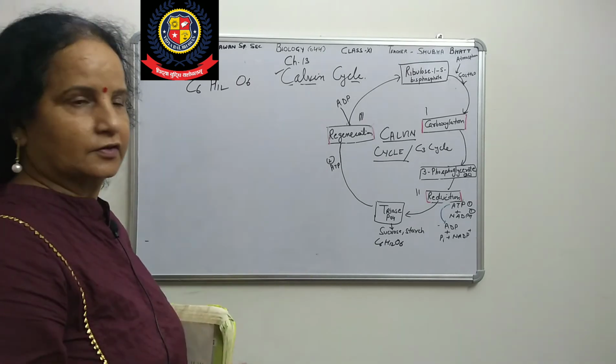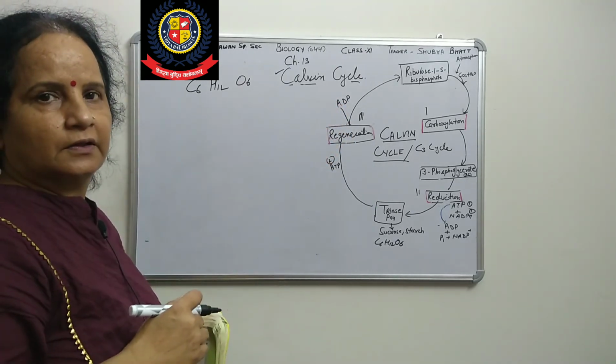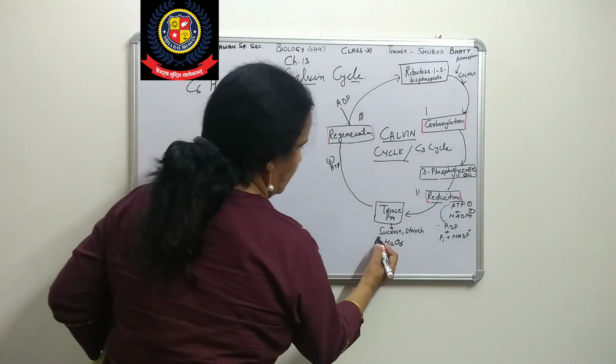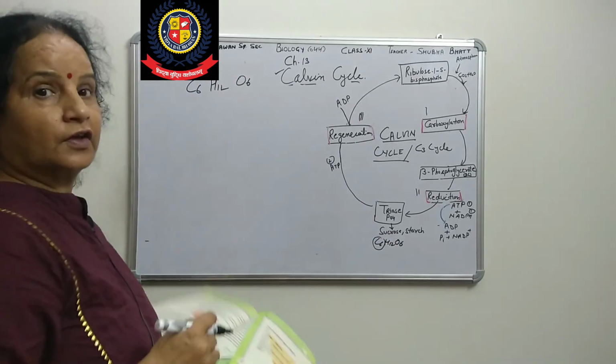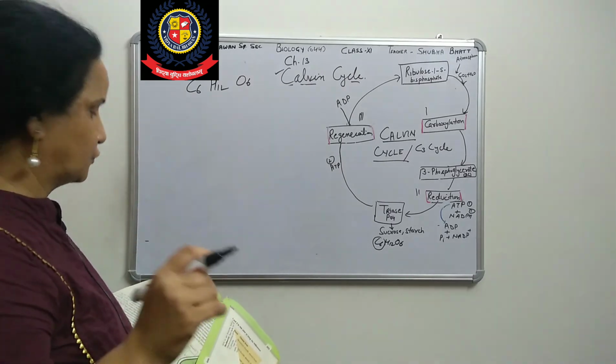Are you getting it? Here, fixation of carbon dioxide happens 6 times. Then we get C6, because each time we get only one carbon atom, the second time 2, then 3. So we want these 6 carbon atoms. So it will repeat 6 times, and then we have C6H12O6.